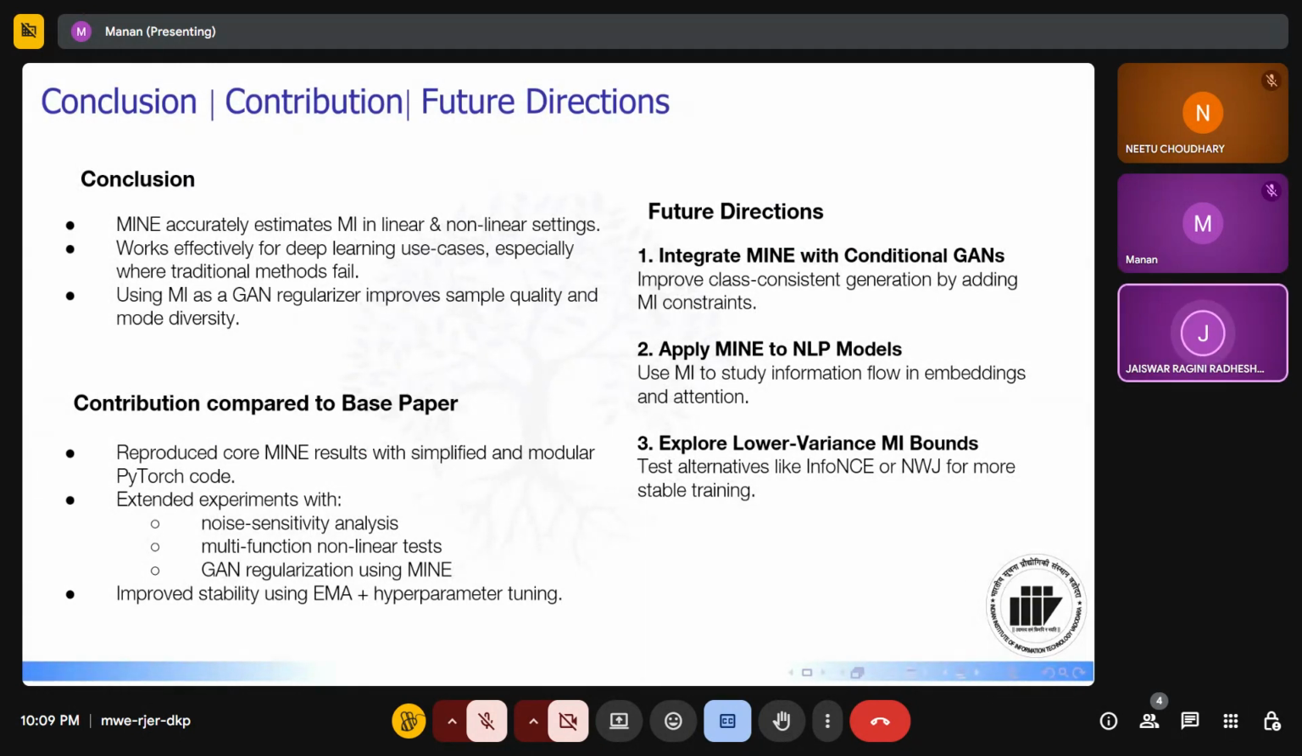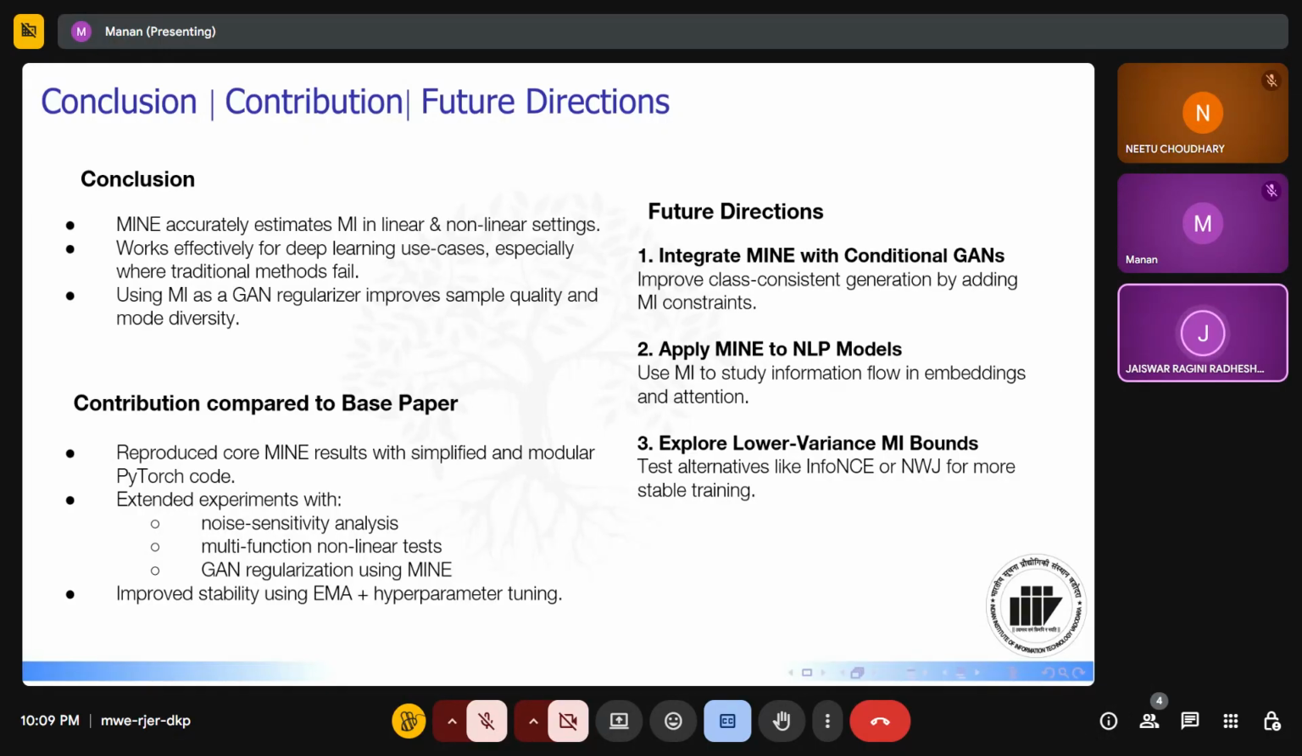Today I will talk about the conclusion, contribution, and future direction of our work. First, the conclusion. We found that MINE can estimate mutual information very well in both linear and non-linear cases. It works effectively in deep learning situations where normal methods do not work. Also, when we use MINE as a regularizer in GAN, it improved the quality of generated images and increased diversity.